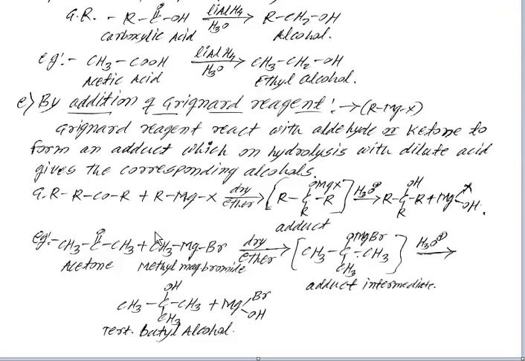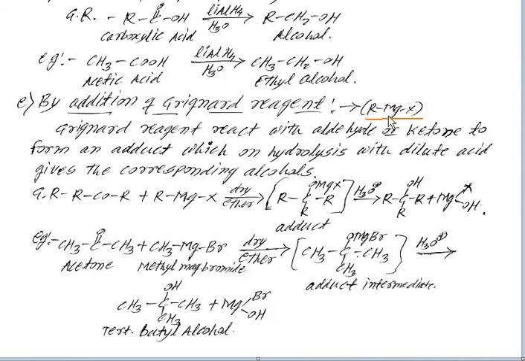And the next reaction, the last preparation method of alcohol, is by addition of Grignard reagent. Grignard reagent is represented as RMgX, alkyl magnesium halide. By addition of Grignard reagent to aldehydes or ketones we get an alcohol.